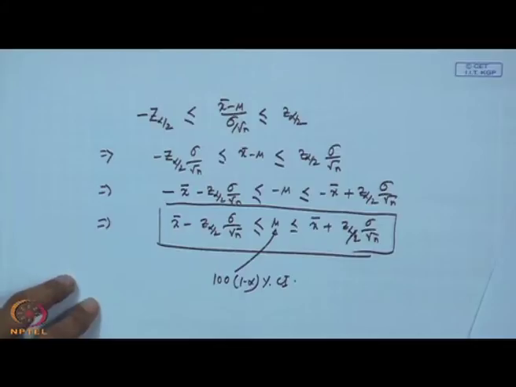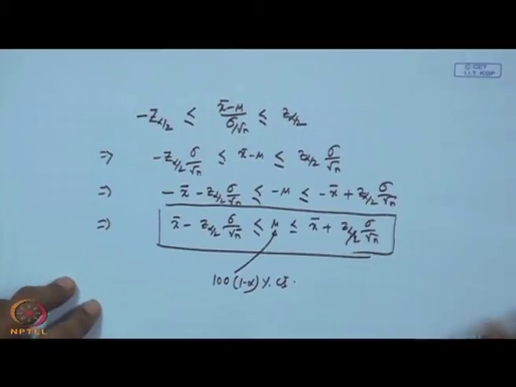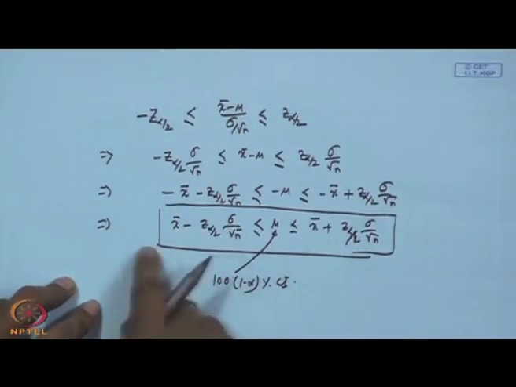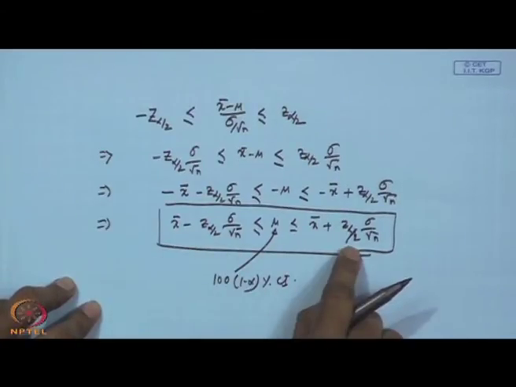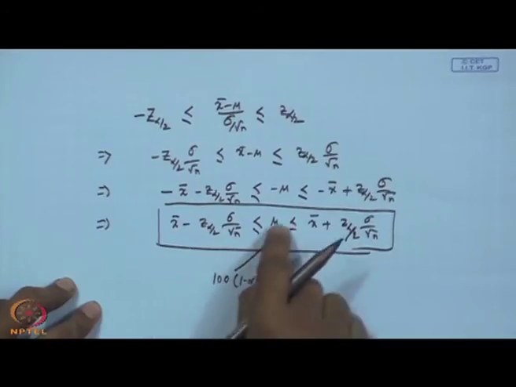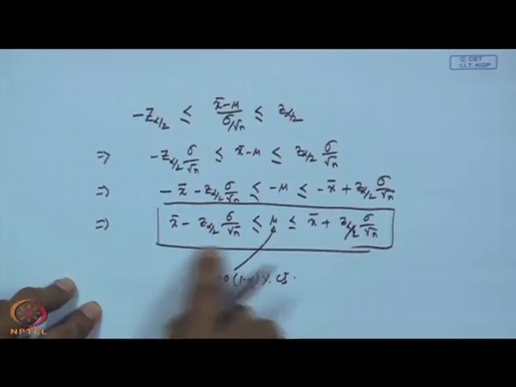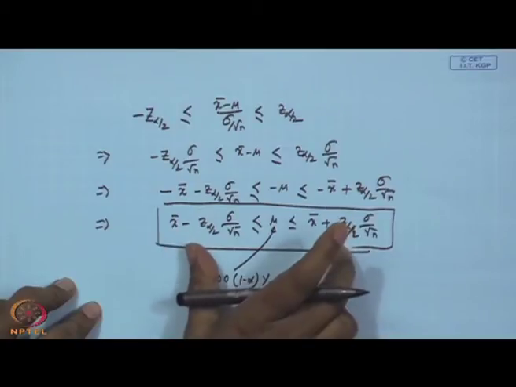Getting me? Once I know this, how do I know whether this mu is contained within this interval or not? How do you know?